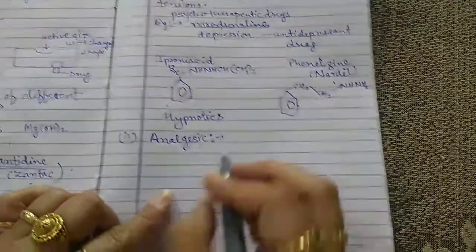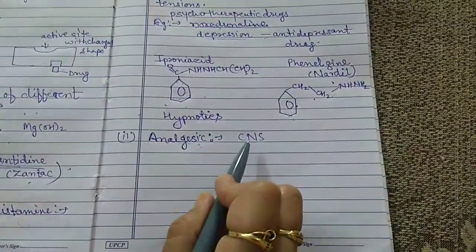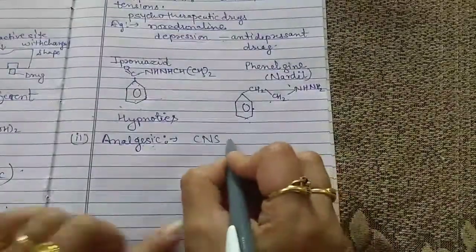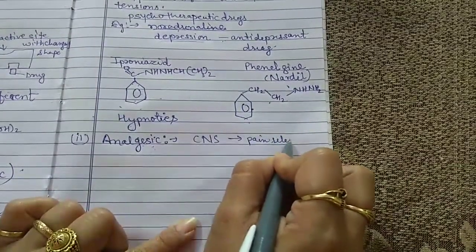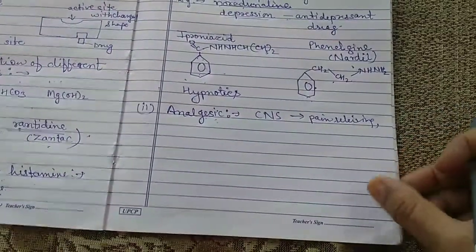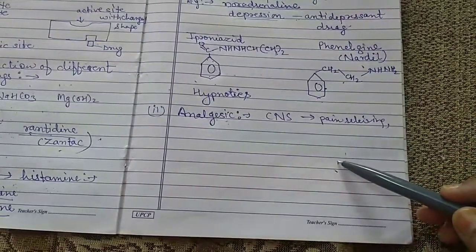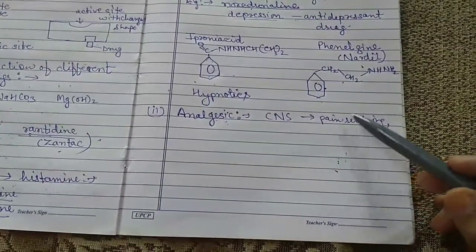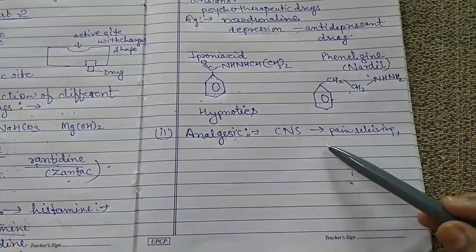They are pain relieving medicines. Analgesics are neurologically active pain killing drugs.